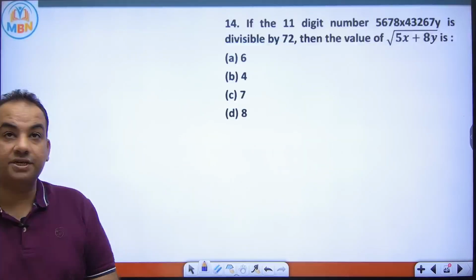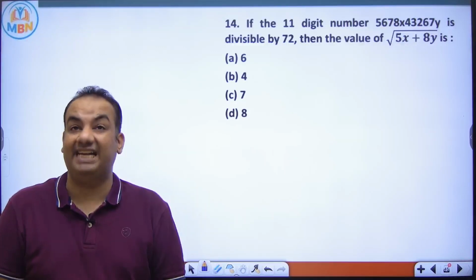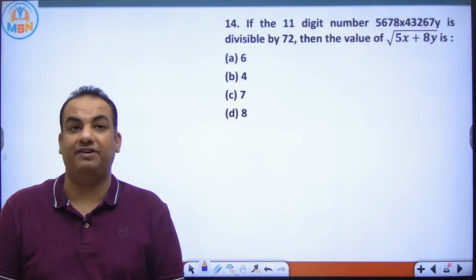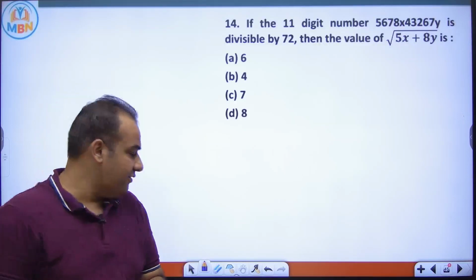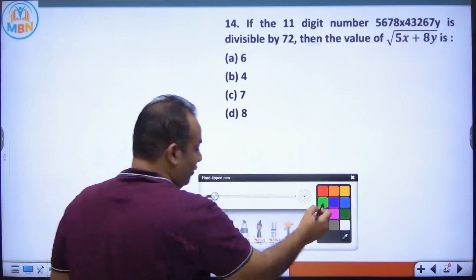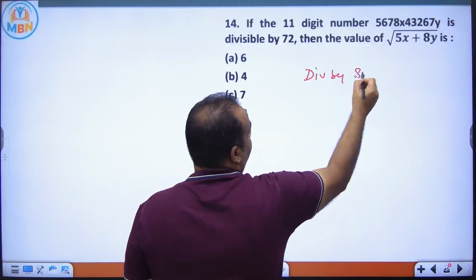Now see the next question. If the 11-digit number is divisible by 72, then what is the value of under root 5x plus 8y? Again, a previous year question. Now you know that if a number is divisible by 72, it has to be divisible by 8 and 9.